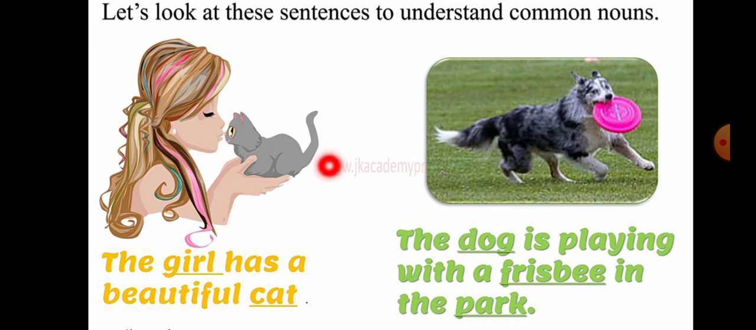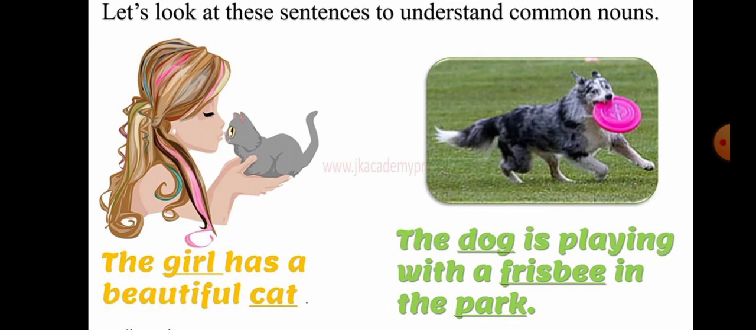Now let's look at the sentences. A girl has a beautiful cat. Now a girl could mean any girl. There are so many girls in the world. It could be any girl. So it is a very ordinary name. So here girl is a common noun. Then second is cat. Now there are so many cats. Here it is not specified which kind of cat it is or what is the name of that cat. It is just said that the girl has a beautiful cat. So cat is an ordinary name. That is why here girl and cat are common nouns.